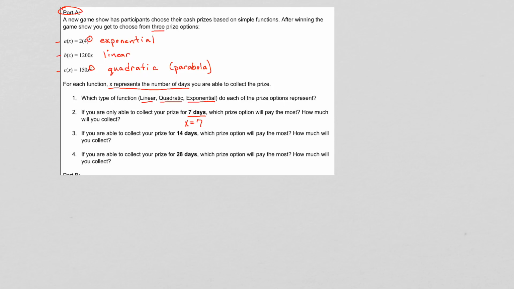So for this one, for 7 days, a of 7, this is problem number 2, a of 7, when we put the 7 in right here as our exponent, we get $32,768. When we put 7 in for x in the b equation, we get 1,200 times 7, which is going to equal 8,400.